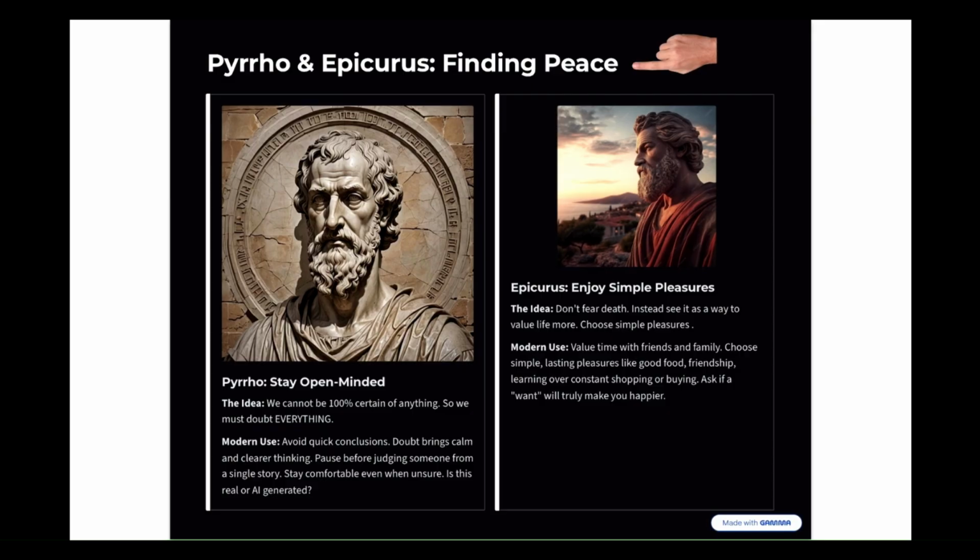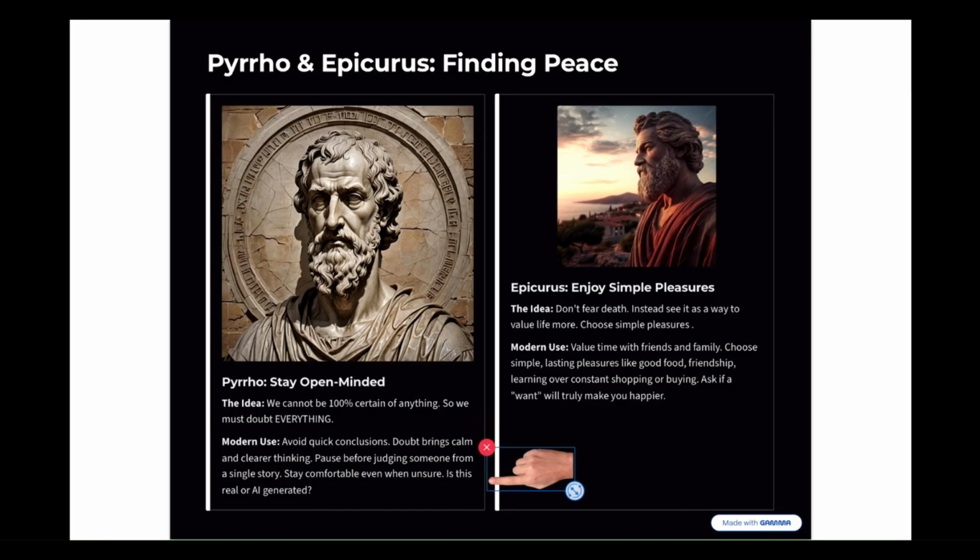All right, so next we have the two Greek philosophers, Pyrrho and Epicurus, and they teach us how to find peace. So first we'll start with Pyrrho's big idea, which is that we cannot be 100% certain about anything. So we must doubt everything. And doubting everything will bring us peace and calm. Today we can use that to not just jump to quick conclusions or quick judgments. When a friend tells us new information, we should consider maybe it's not true. And that can help us from making a rash decision because we have time to then stop and think.